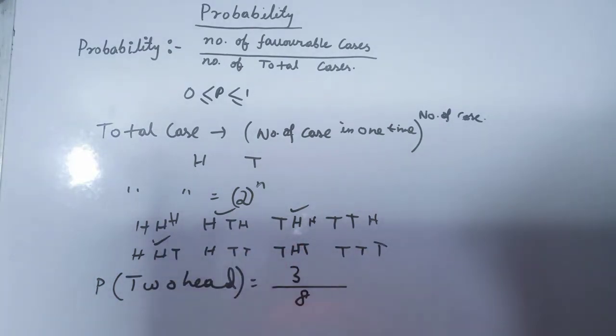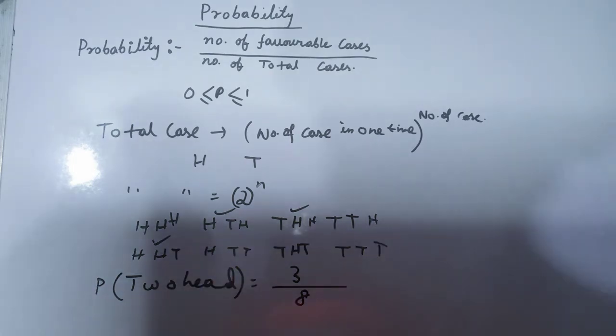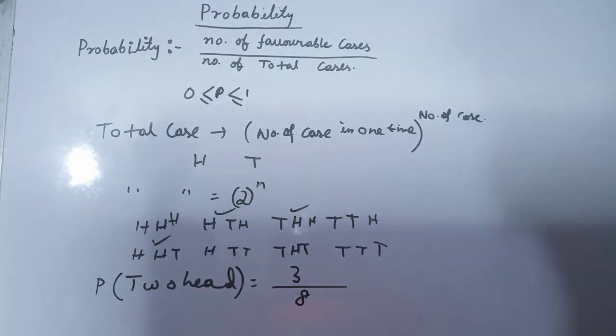Now there is another concept, at least and at most. At least means minimum and at most means maximum. So at least 2 means 2, 3, 4 and so on, and at most 2 means 0, 1 and 2. So if the question says we toss a coin 3 times and we find the probability of head at least 2 times, then there are two cases: probability of 2 heads and probability of 3 heads, right? Because there are no other cases.